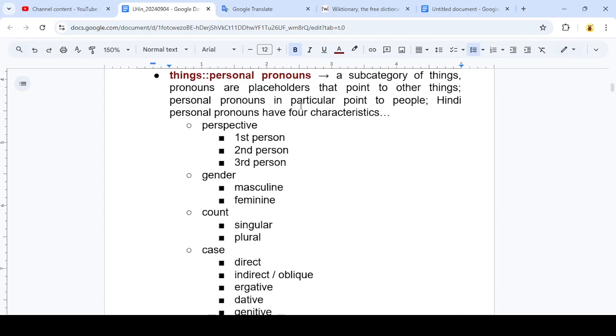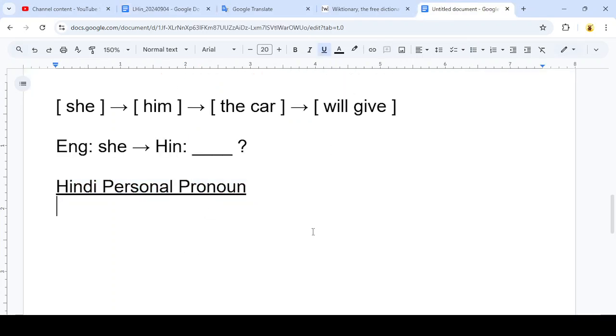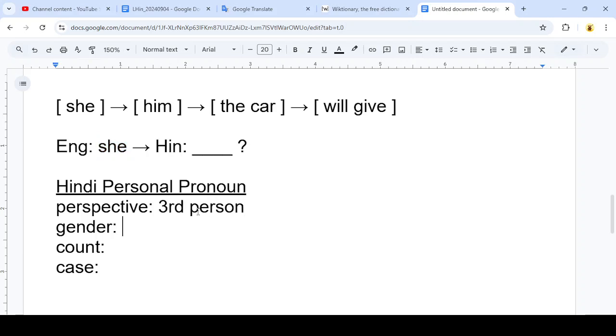So the Hindi personal pronoun has four characteristics. It's got perspective, gender, count, and case. So I'm going to write those four features here. And we're going to want to fill these features in, of course. So from the English she, we know that we've got third person perspective. Gender is going to be feminine.